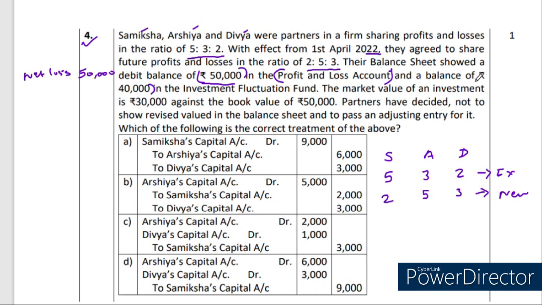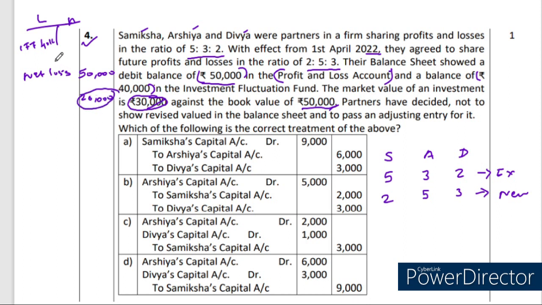How much? 40,000 is investment fluctuation fund has been provided in the liability side of the balance sheet. Okay, liability side of the balance sheet. Investment fluctuation fund. How much? 40,000 rupees. Then the market value of an investment is 30,000 against the book value of 50,000. Actually, as per the previous year balance sheet, investment is 50,000. In current year, the adjustment has been provided, it is 30,000. So, market value wise, if you see, investment is reduced. That also being negative figure 20,000.